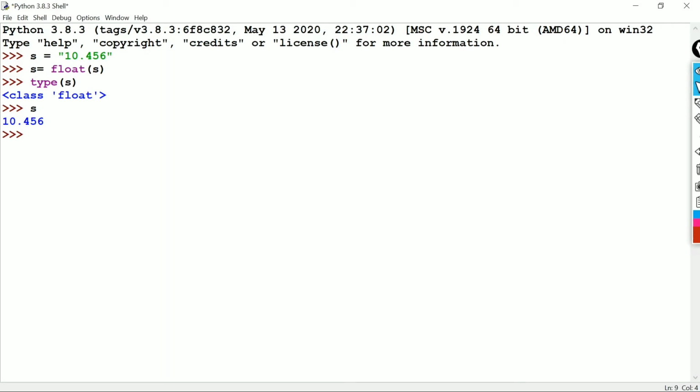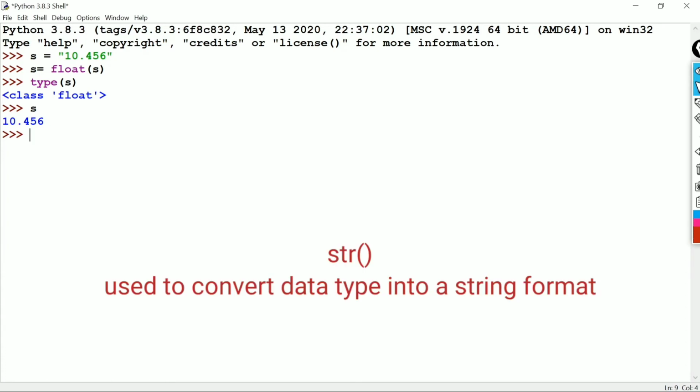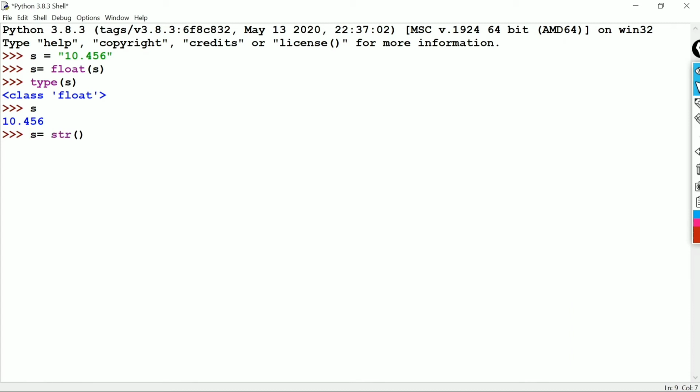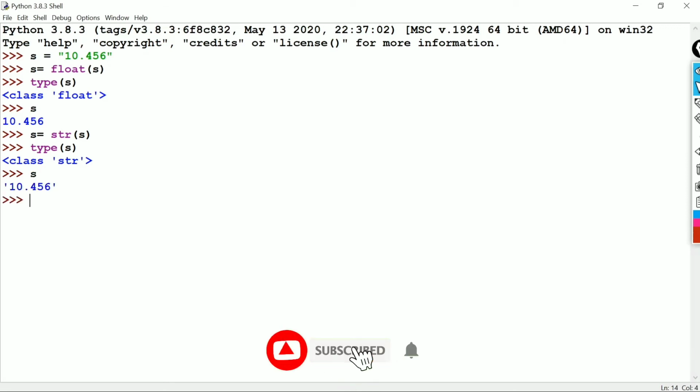Sometimes we need a number in string format. That time we use the str function to convert a number to a string. We'll pass S, and now we'll check the type. It will be str. We'll check the value. It's converted to str. You can see the quotation marks that show it's a string value.